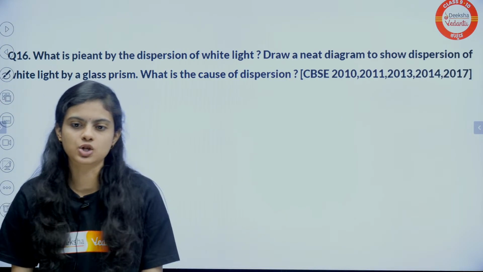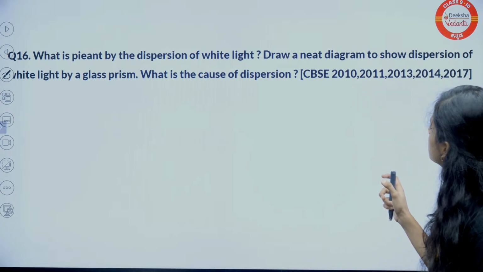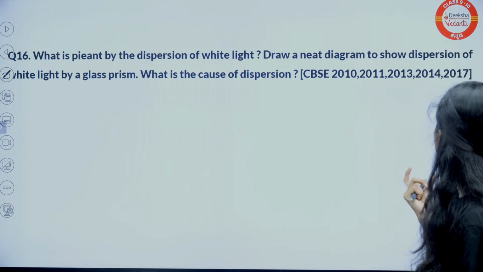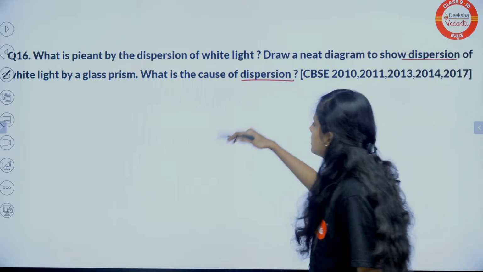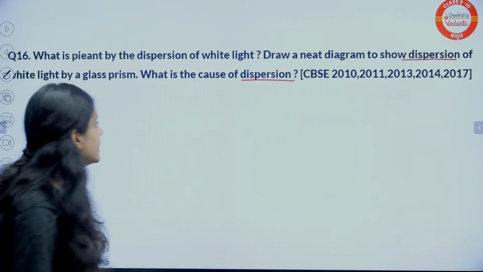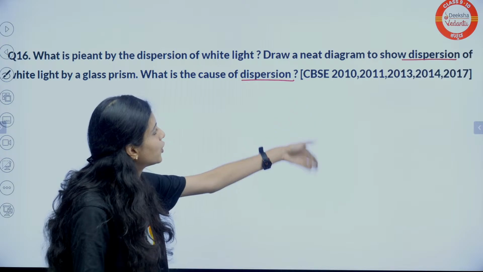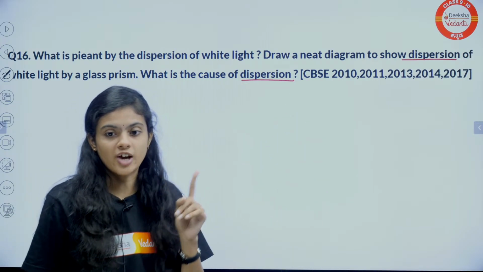Right? Okay, next question. What is dispersion of white light? Draw a neat diagram. So again, the dispersion concept. From the first question, dispersion. Again, CBSE 10, 11, 13, 14, 17. Dispersion, very important.